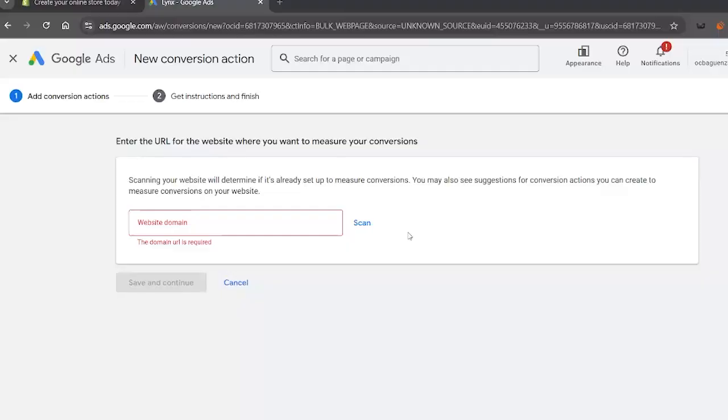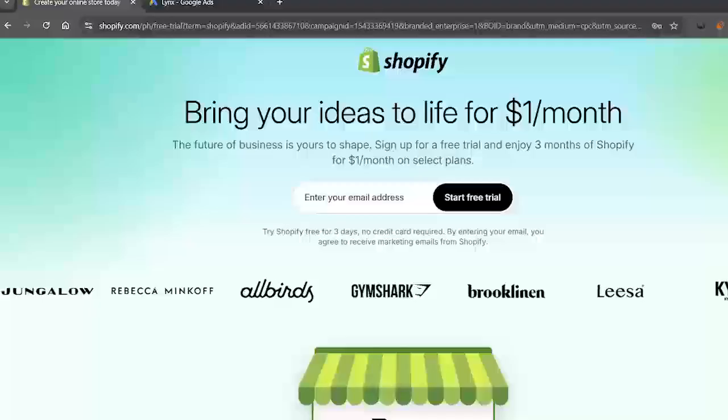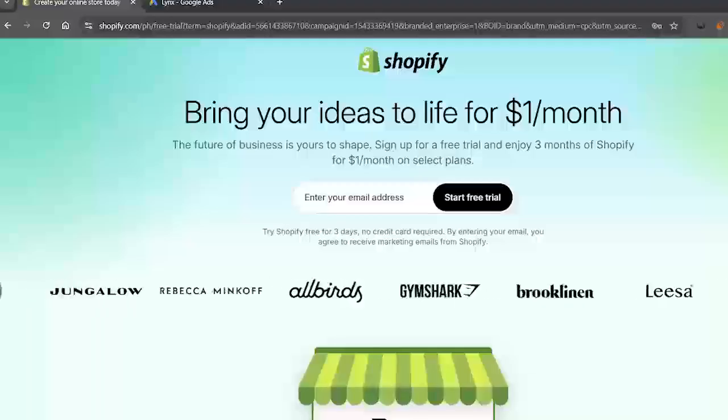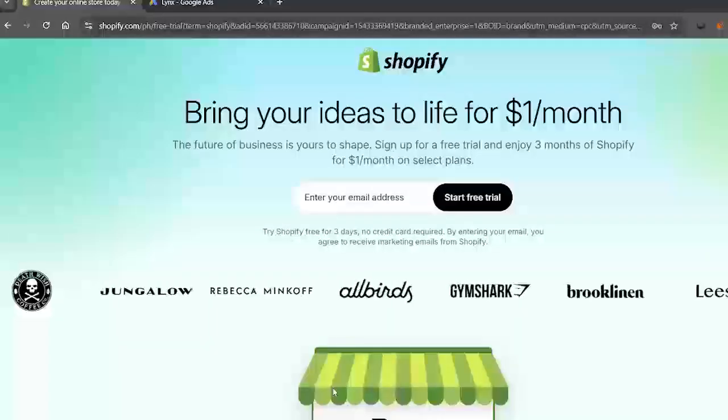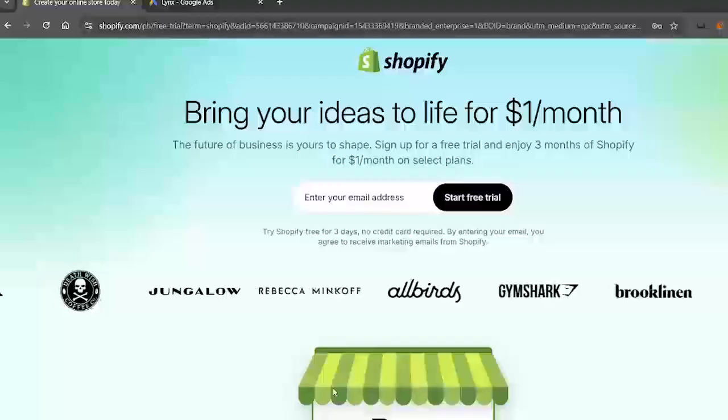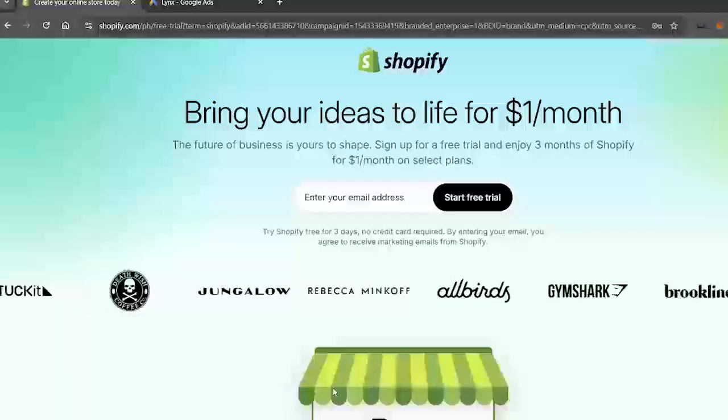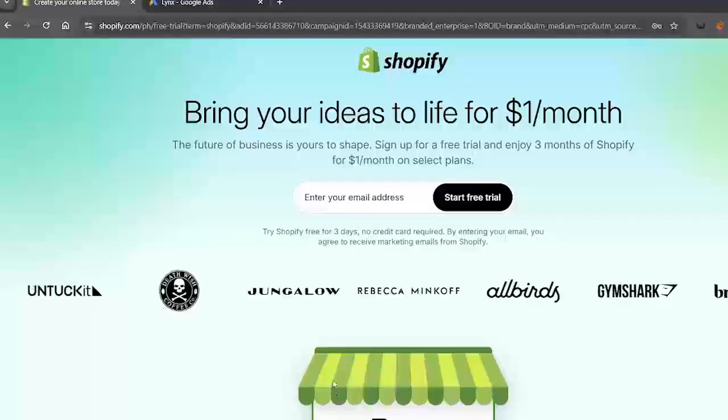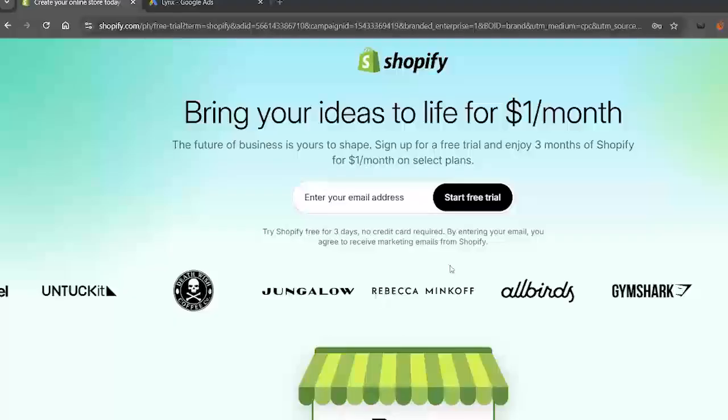Log into your Shopify admin dashboard. From the left menu, click Online Store, then Themes. Next to your active theme, click Options, then Edit Code. Open the theme.liquid file and paste the global site tag right before the closing /head tag. Save your changes.